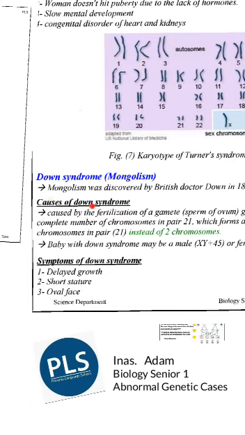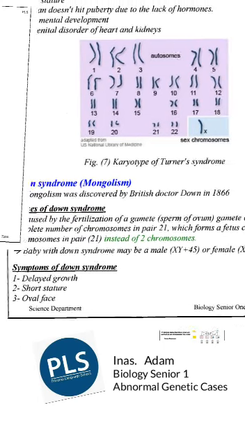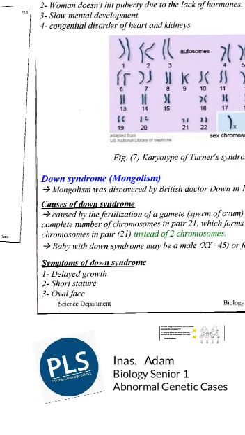Mongolism was discovered by the British doctor Down in 1866. Causes of Down syndrome: as we have just mentioned, it is caused by fertilization of an abnormal ovum or abnormal sperm, whose genetic structure is 23 plus Y or 23 plus X, with another normal gamete.